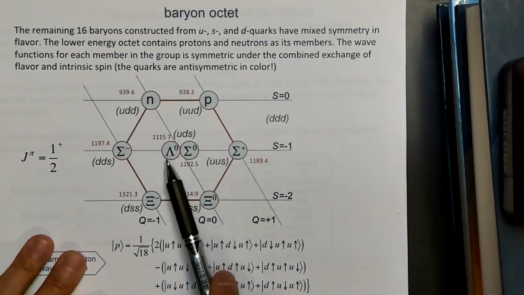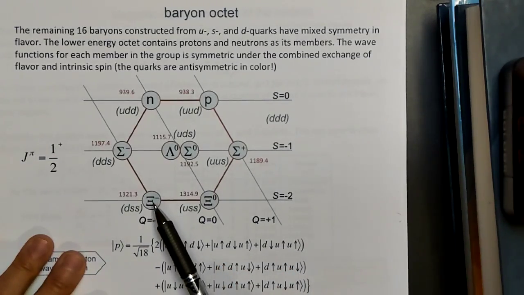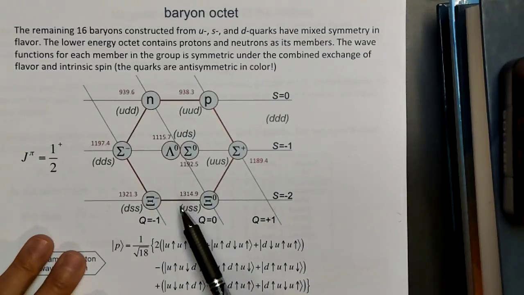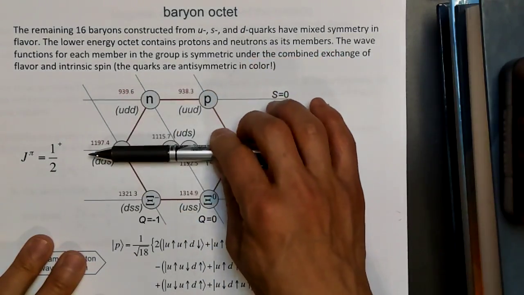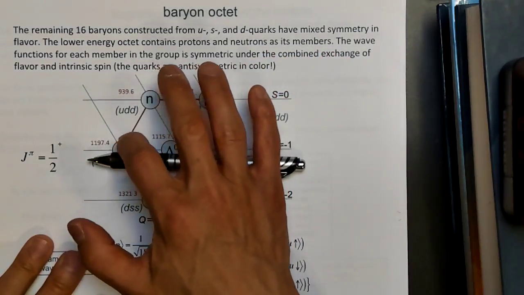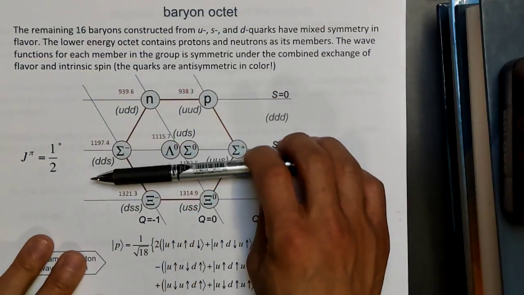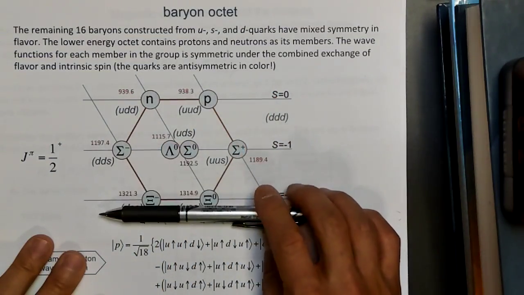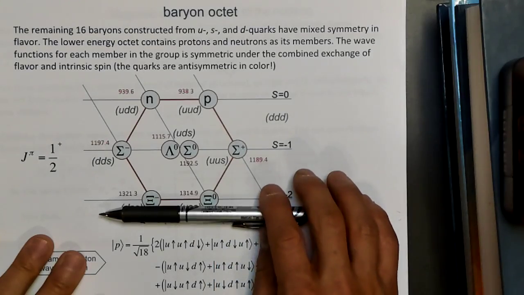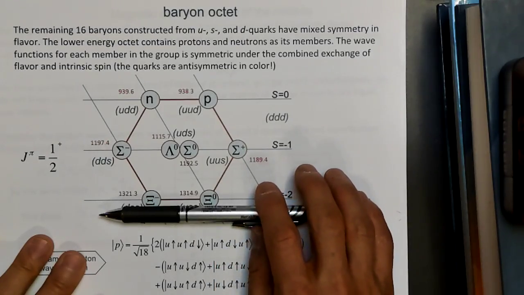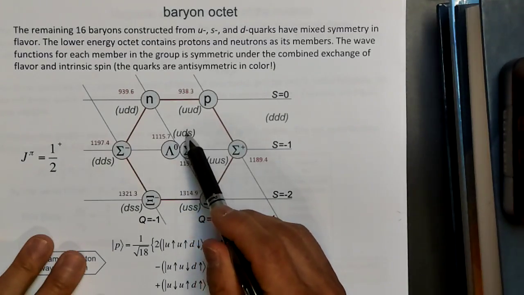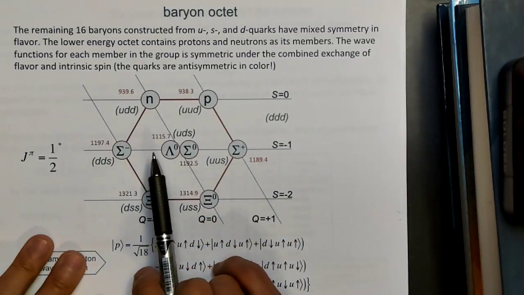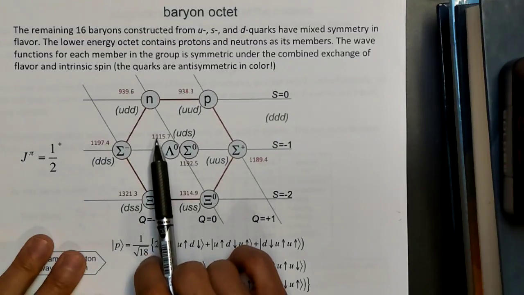Let's come back to the Lambda 0 in just a moment. And then we have the Xi minus and the Xi 0, which is DSS and USS. So you can see the patterns of the masses, the increases here. These guys are about 1,190 or so, or 1,115, and these are larger, about 1,320 or 1,315 MeV. Now this Lambda 0 also has the structure UDS, and it has a mass of 1,115.